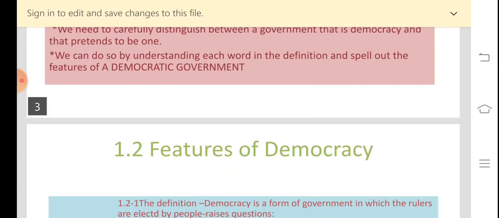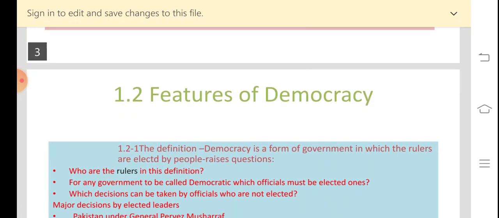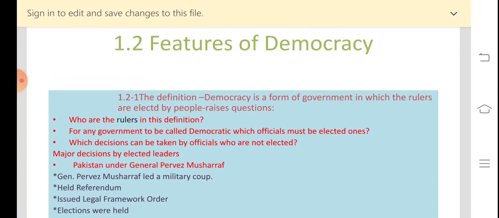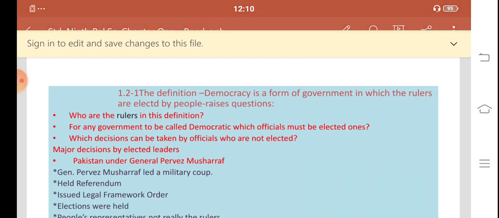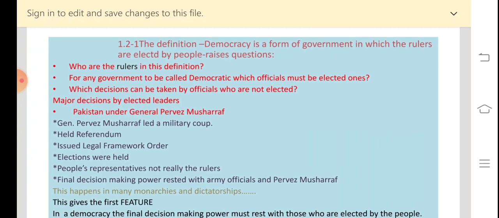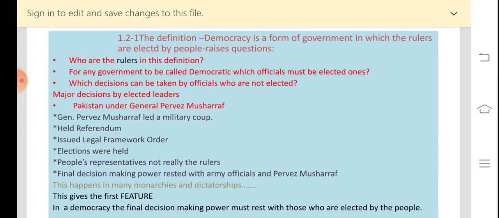So this is 1.2 now, the features of democracy. What we are going to do here is study the definition, study the different terms, understand the meanings, and then check whether the government is democratic or not. And when we look at the definition, see the definition once again. Democracy is a form of government in which the rulers are elected by the people.